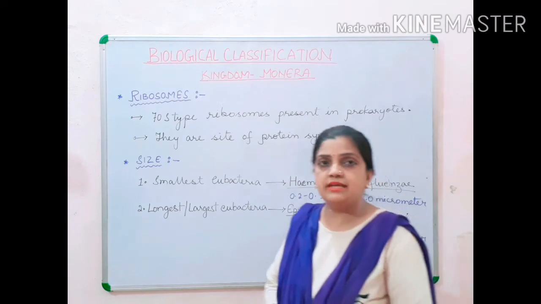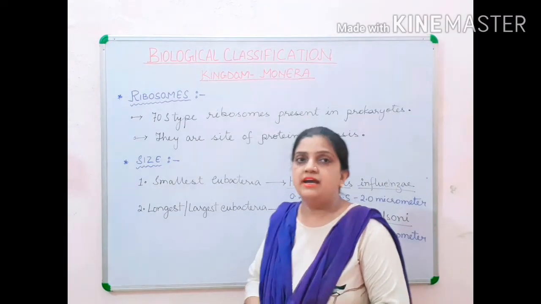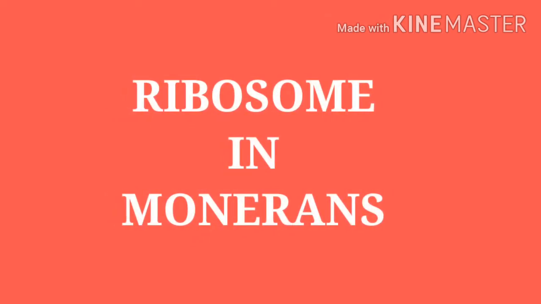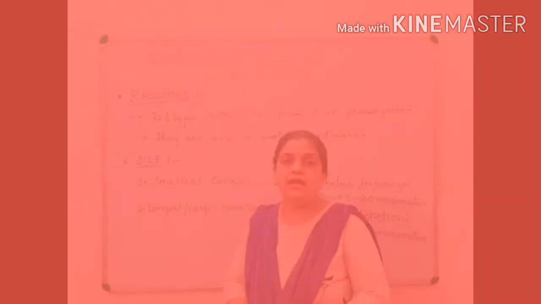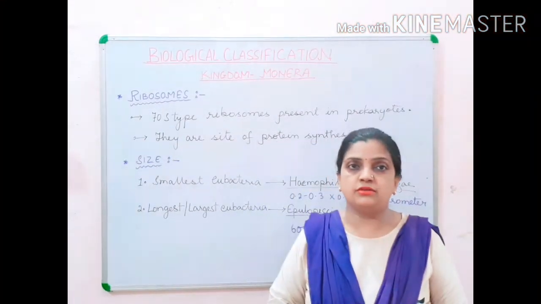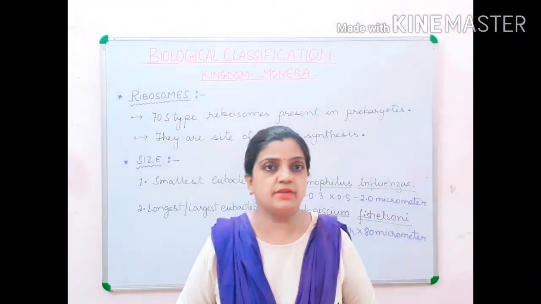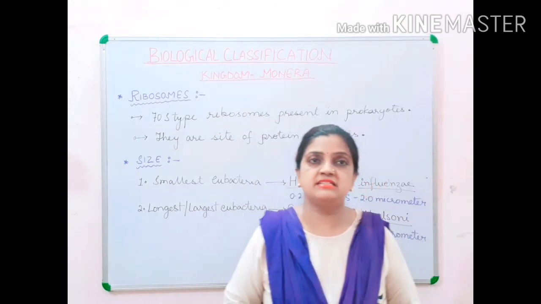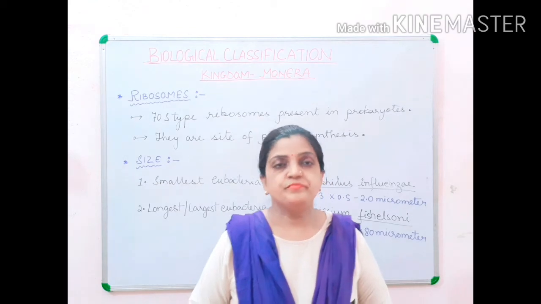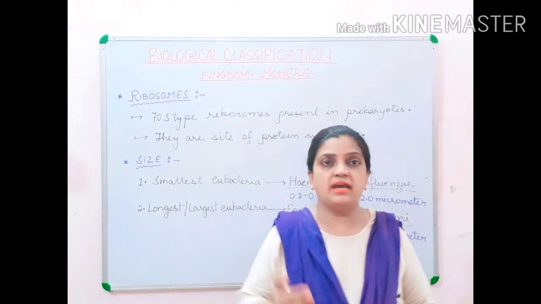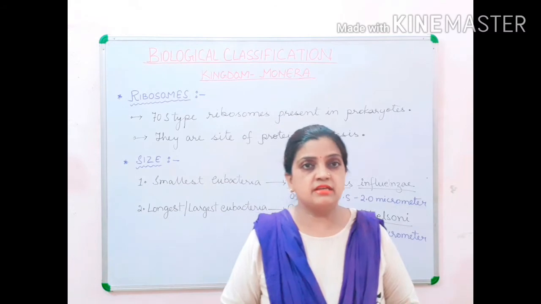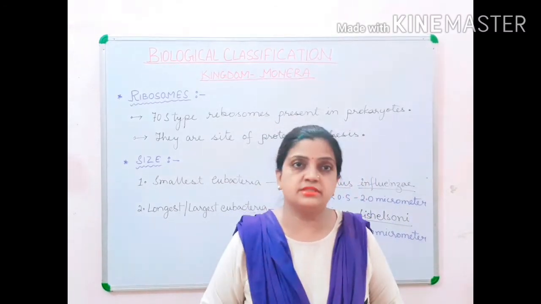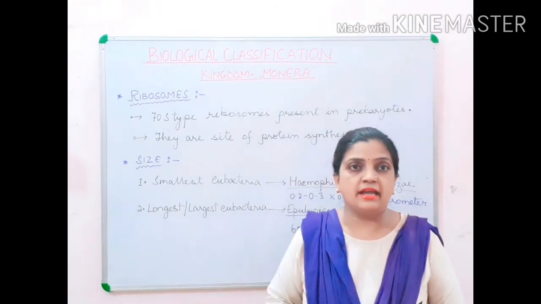Now children, the next point that we are going to discuss is about your ribosomes. And you all know that prokaryotes are having 70S-type ribosomes and your eukaryotes are having 80S-type ribosomes. Now what is this 70S-type and 80S-type? You have very nicely studied in the class 8 cell chapter. Now I am not going to discuss on that part. We are discussing the characteristic features.